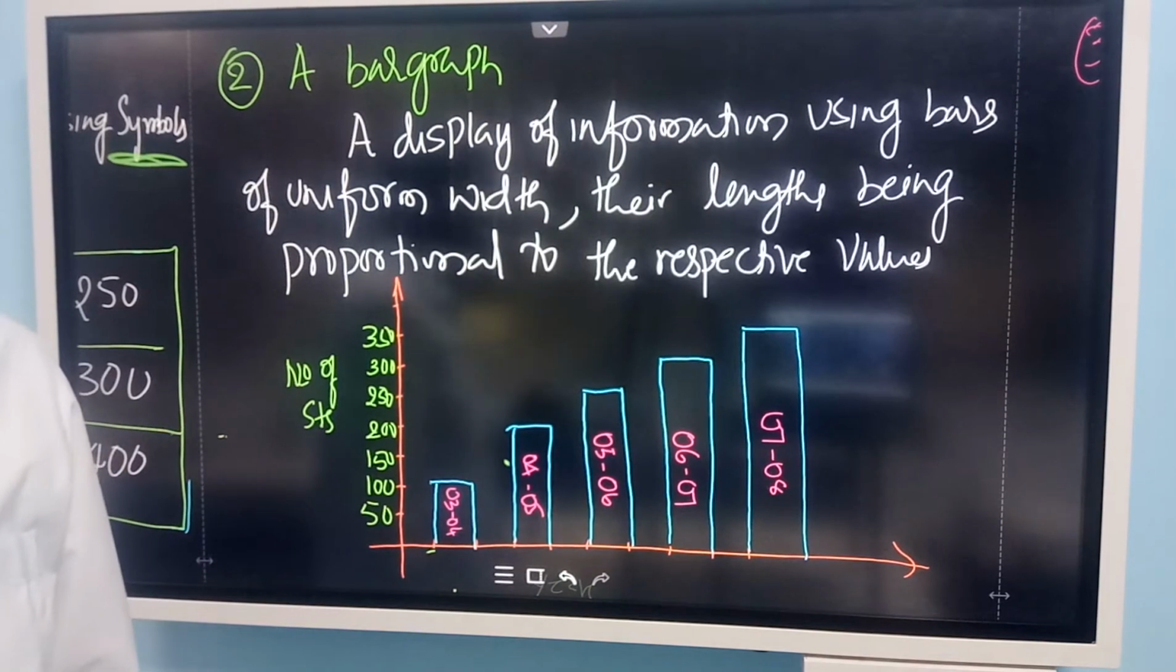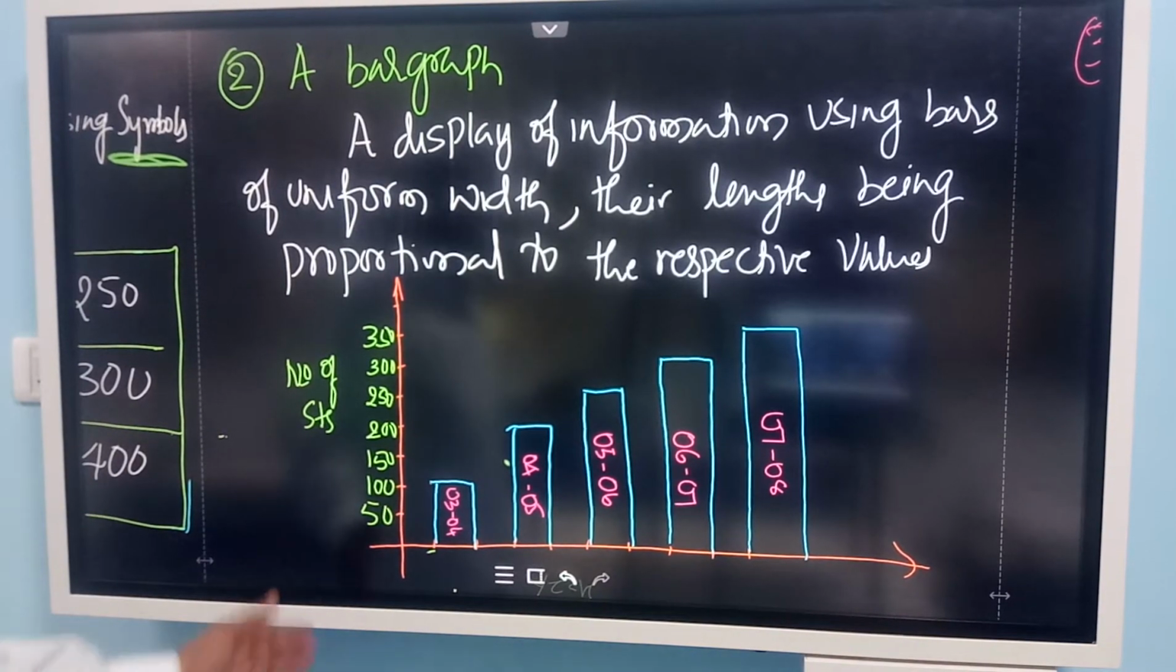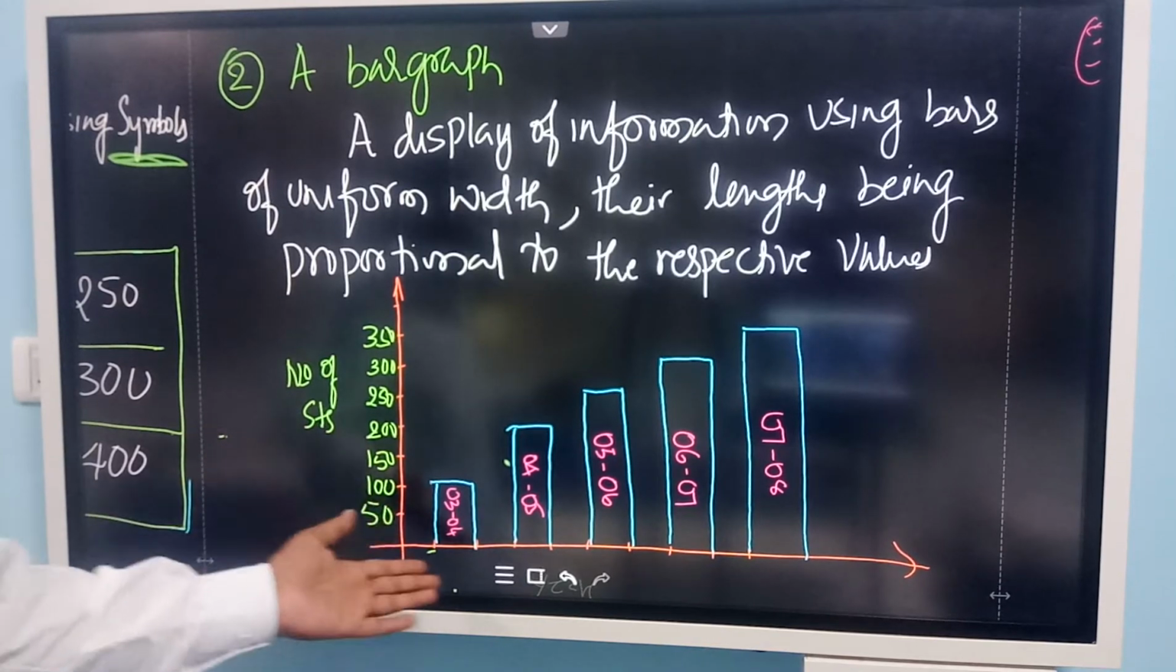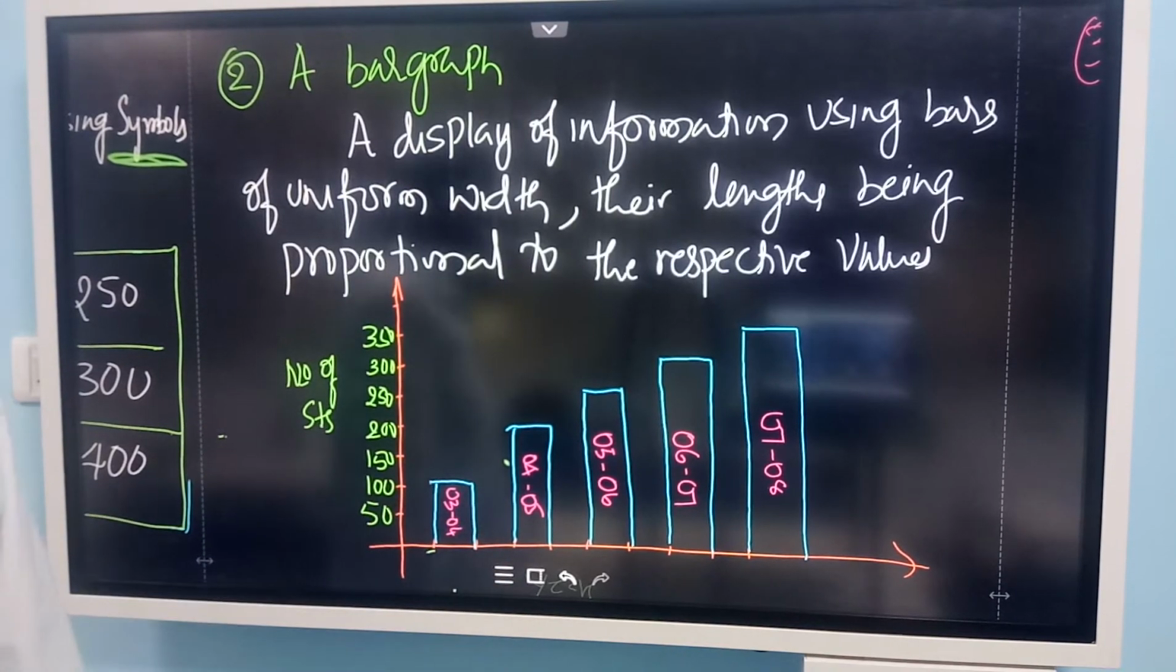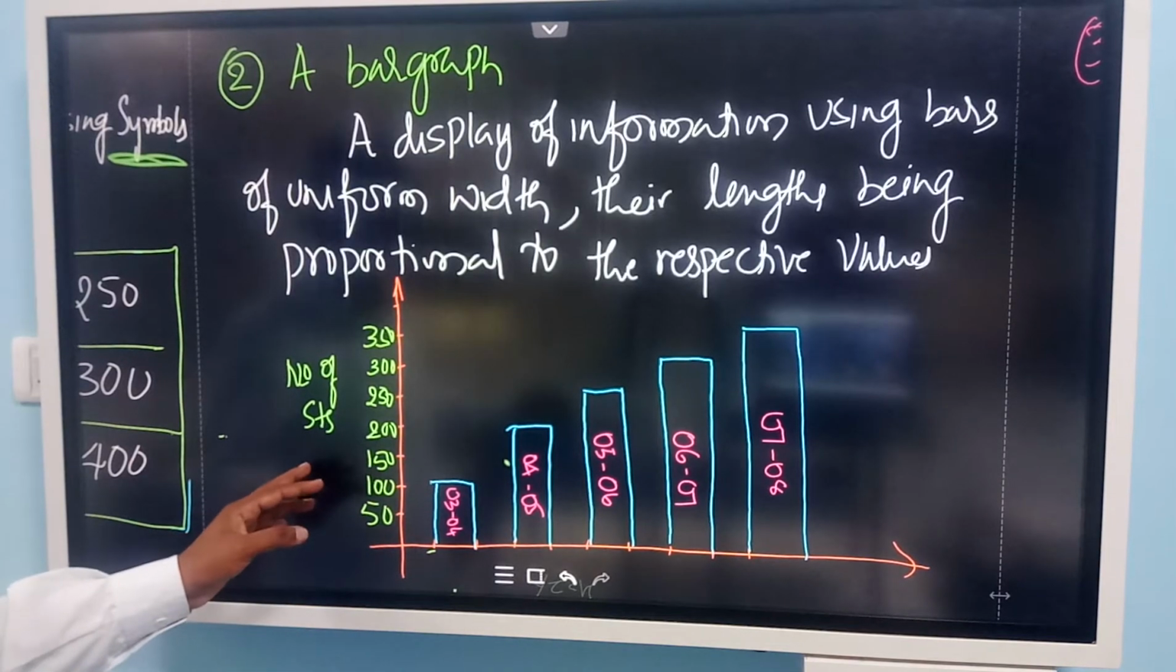So this bar graph, I have taken one simple example. See, here it is given number of students and year. Year is given. So look at this. What is the information given by the bar graph? Number of students in class 8th, it is given.